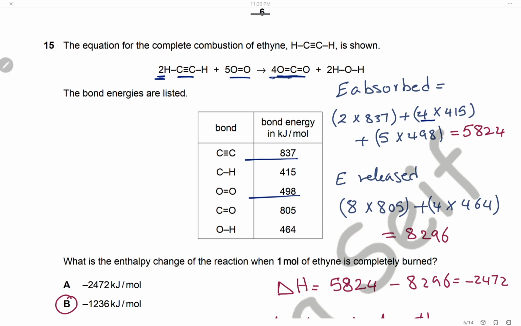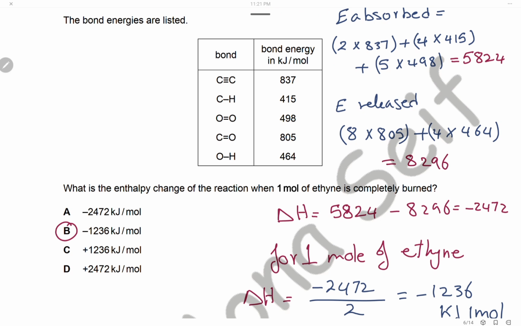To calculate the energy released by forming new bonds, 1 molecule of carbon dioxide has 2 carbon double bond oxygen, and we have 4 molecules, so we will multiply 4 by 2. We will get 8 carbon double bond oxygen. And in 1 molecule of water, we have 2 oxygen hydrogen. We have 6 molecules, so this will give a total of 12 OH bonds. The total energy released will be 8,296. So to calculate the delta H, equal to the energy absorbed minus the energy released, this will be minus 2,472.